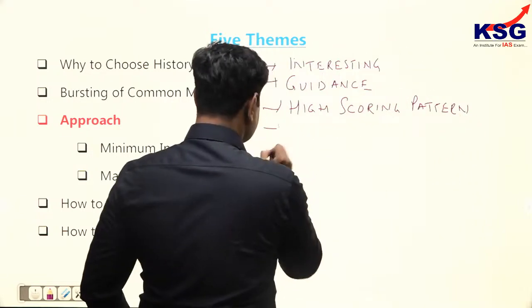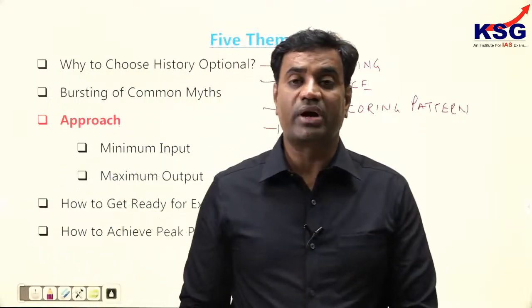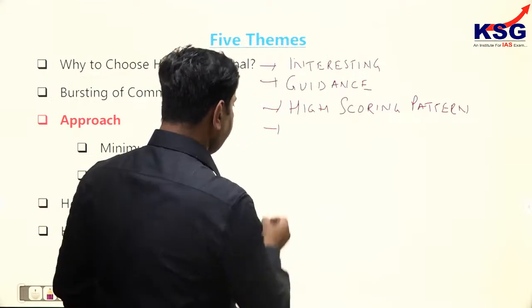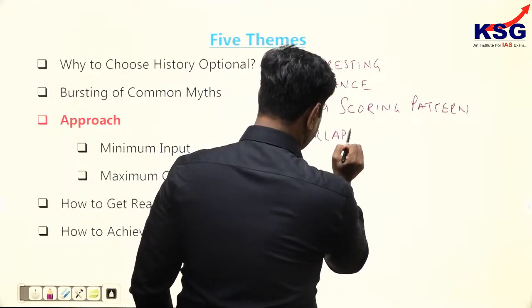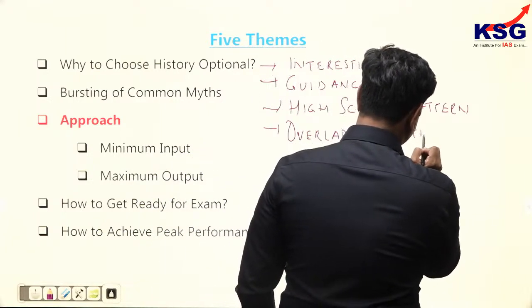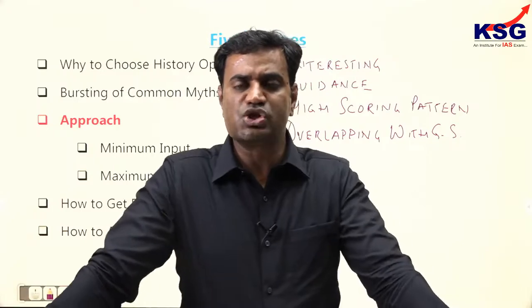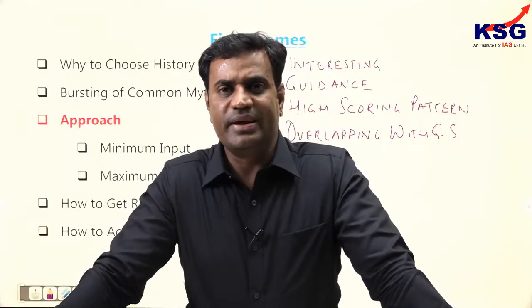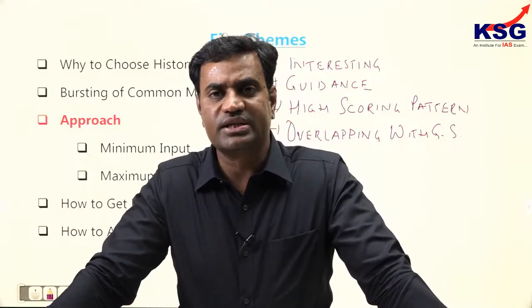Next, after scoring pattern, another reason why this subject becomes promising for candidates to get through is that it is basically overlapping with general studies. Very important point at this time. As you all know, general studies has become very vast. We have 4 papers to be prepared, and in general studies mains examination paper 1, almost 70% of the syllabus is related to history only.